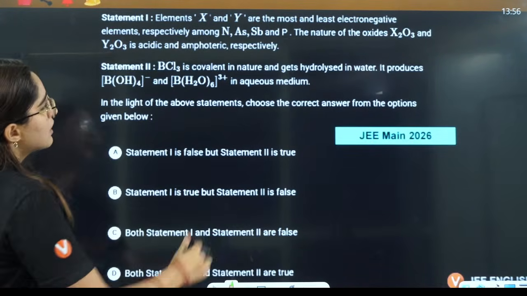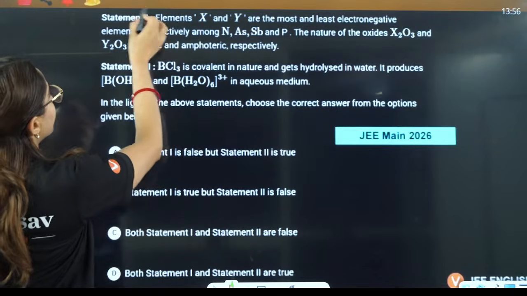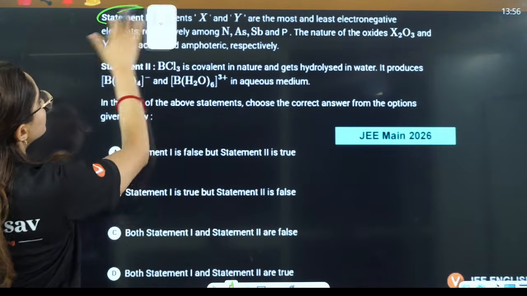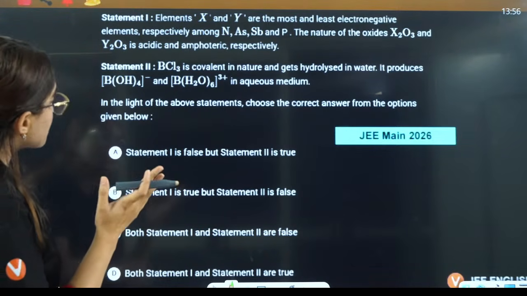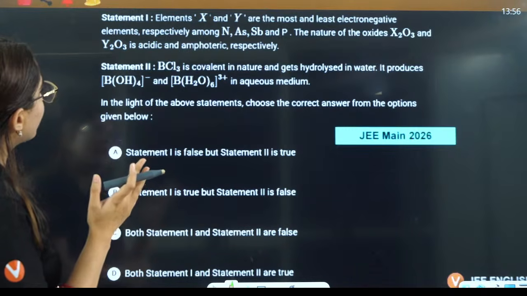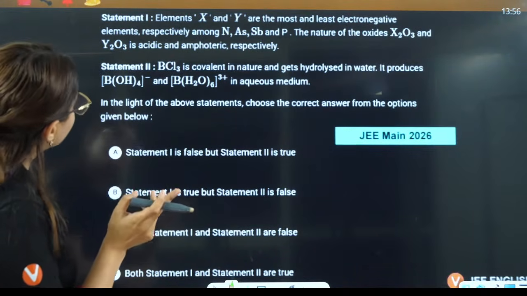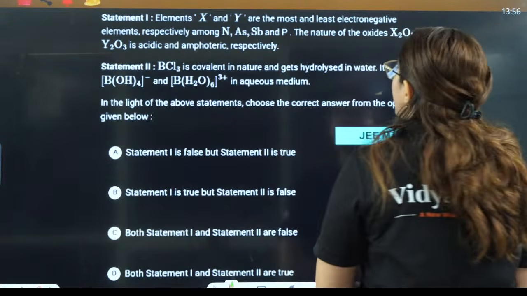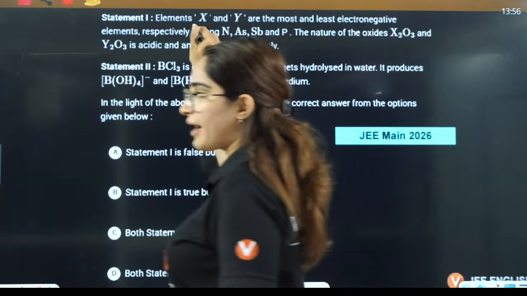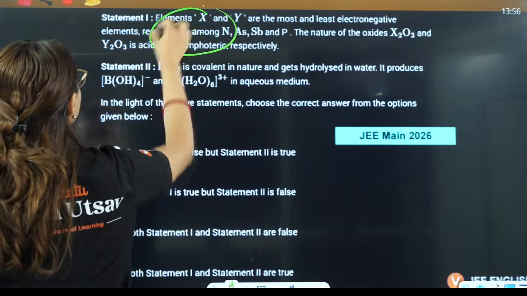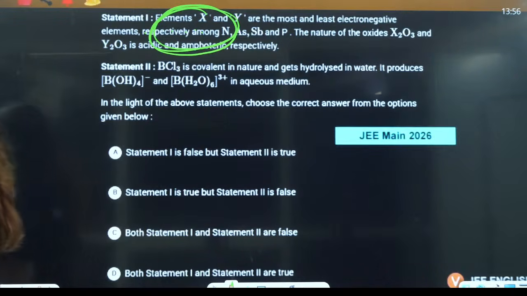Next is JEE 2026 again, statement 1 and statement 2 are given to you. This is regarding the boron reaction part as well, and also regarding X and Y. This is the same as what we have discussed. This one part they have also given in some other shift. We have discussed that question. You can solve it. Tell me, everybody.